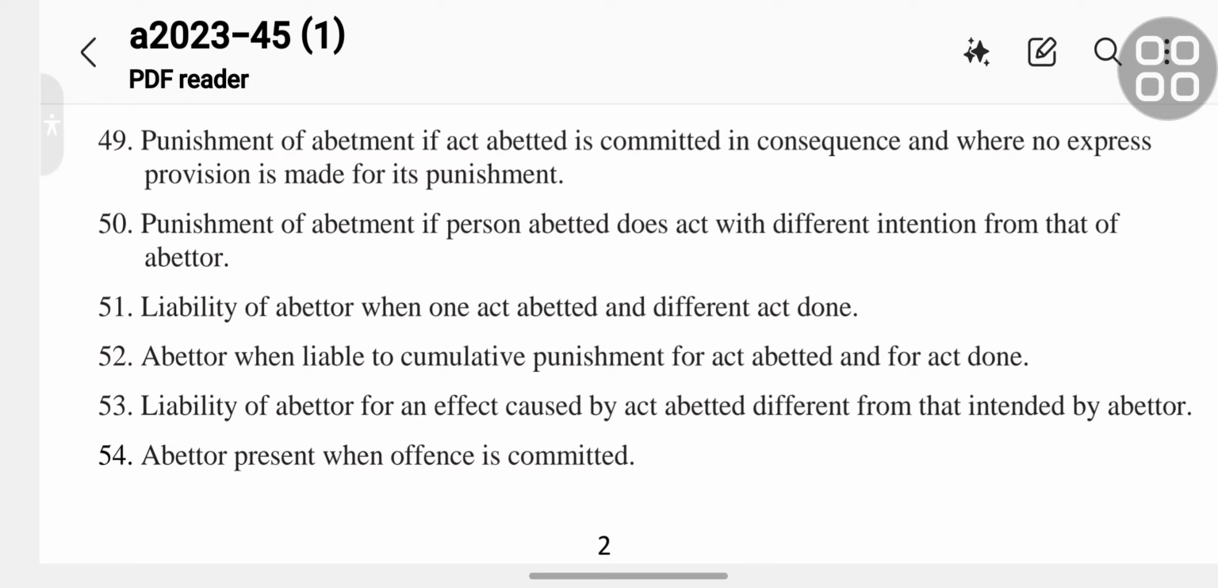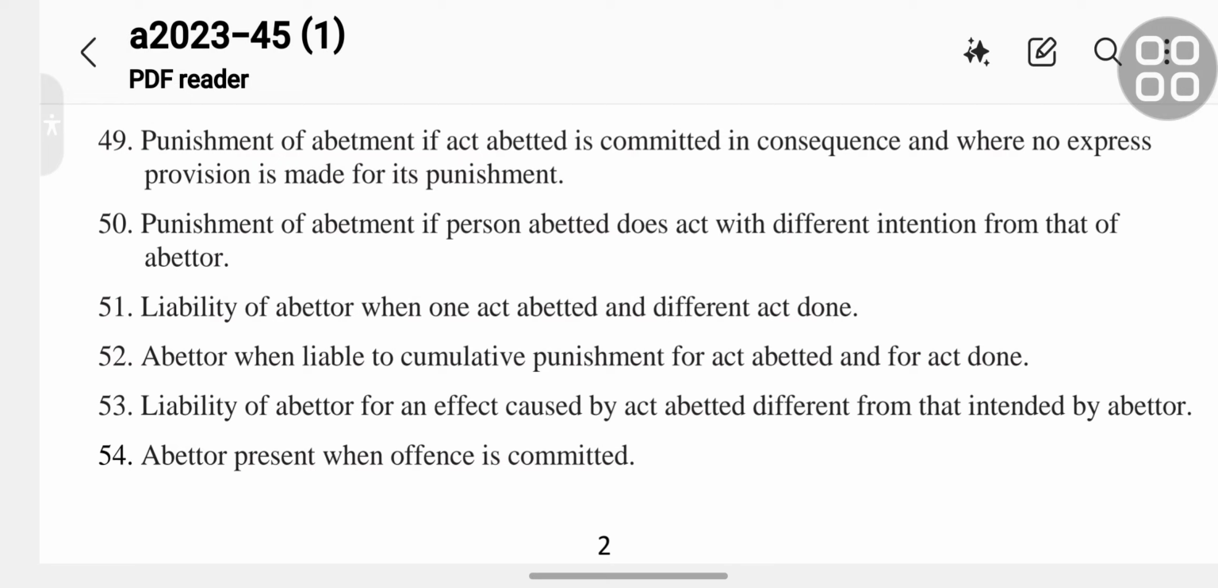Section 52 is abettor when liable to cumulative punishment for act abetted and for act done.